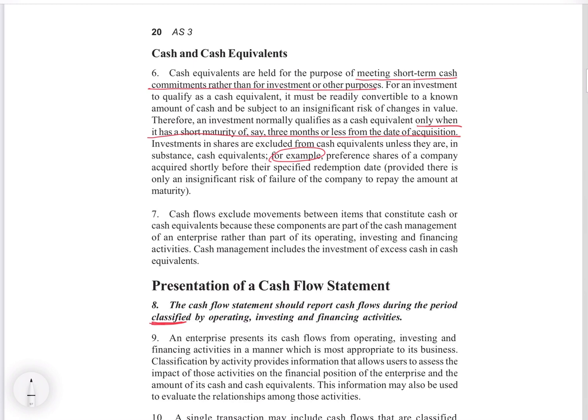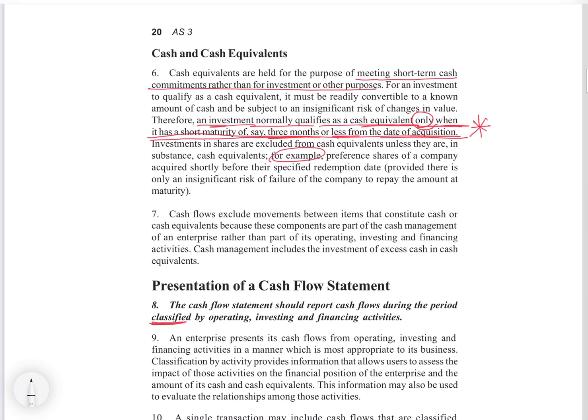In the standard itself they have said that an investment normally qualifies as a cash equivalent only when it has a short maturity of say 3 months or less from the date of acquisition. This is very important because the standard clearly says if it is 3 months or less from the date of acquisition, then you can say it has a short maturity.